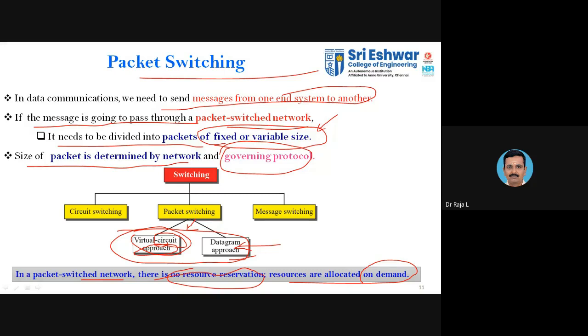Students, answer. What is called on demand? What is said to be on demand? Okay, exactly. Only when there is a need, the resource will be allocated. Otherwise, it won't be allocated. Okay. So that is why packet switching comes into the picture for networks.